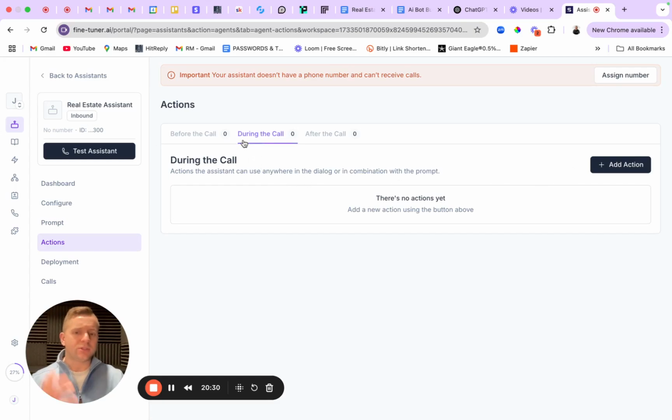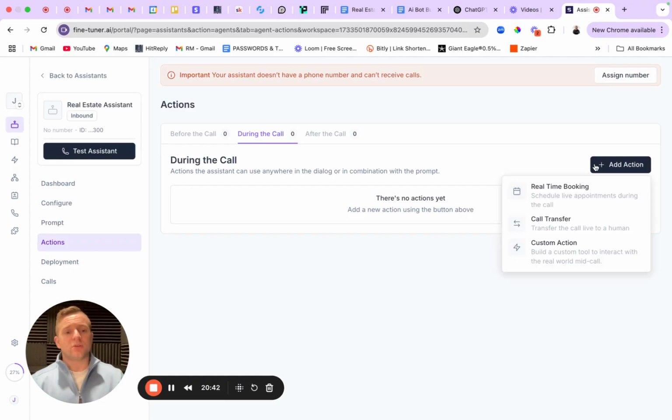So I'm going to do the during-the-call actions. One of the most important things we want this to be able to do is, if the person qualifies, and that's all built into the prompt, exactly how you edit that and how you move it around, if they qualify to book a call, then I want to make sure they're scheduled. So in this case, we're going to use our calendar within Go High Level. I've already integrated that within every single AI voice agent in this demo account, so I'm not going to walk through that integration, but it's very simple.